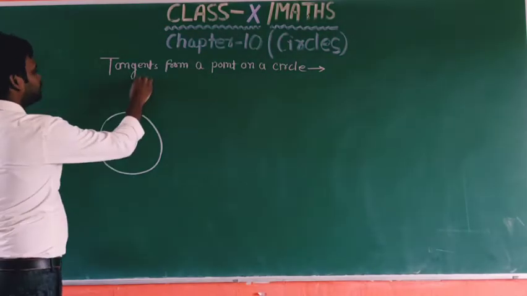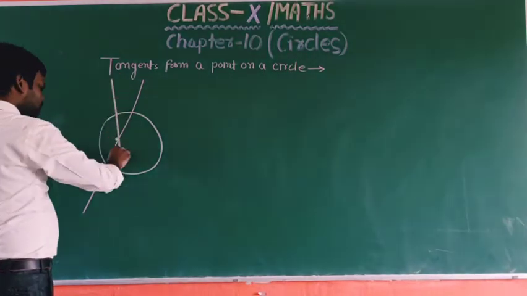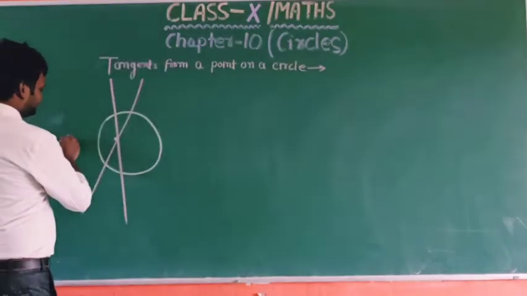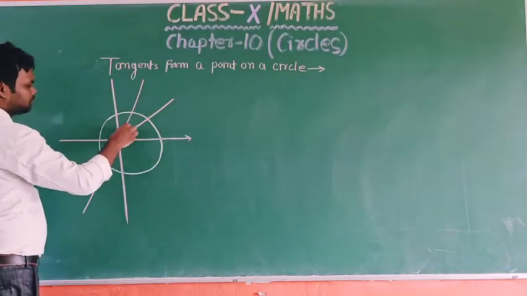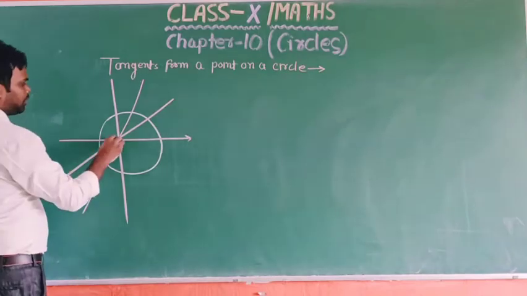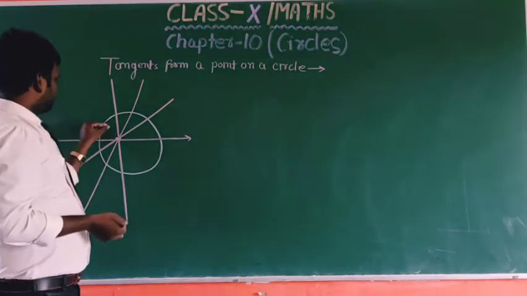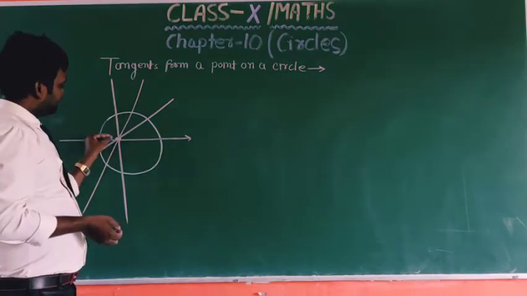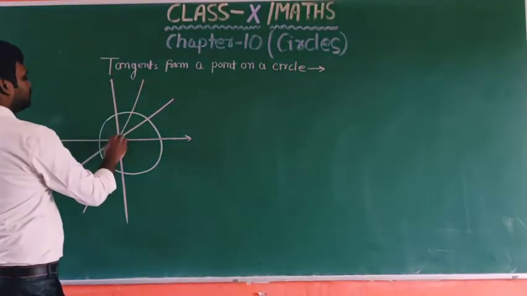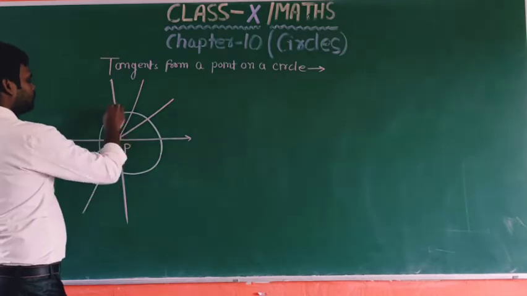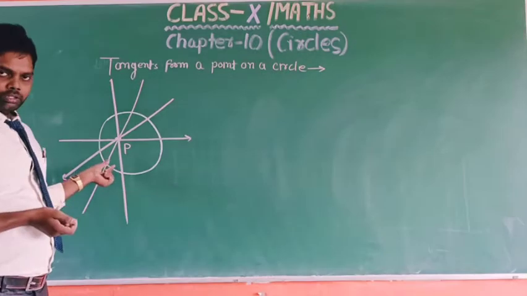So we will see no tangent can be drawn from this point, okay. If we draw any line, then it intersects the circle at two distinct points. This is point P, and the line intersects the circle at two distinct points, as we see in this figure.